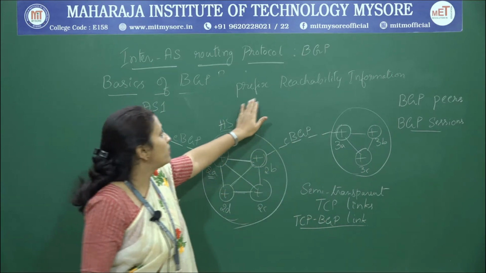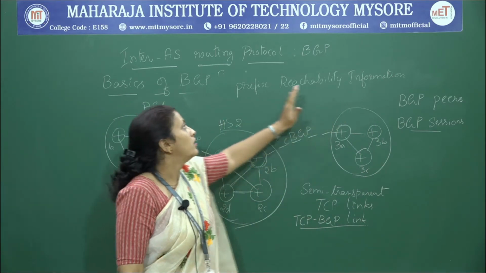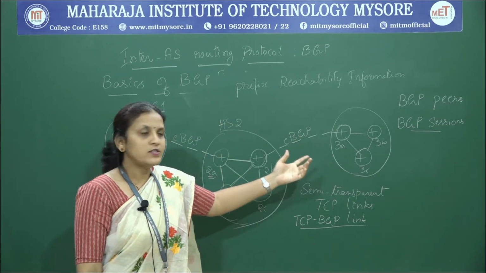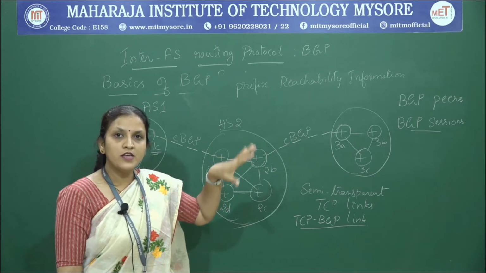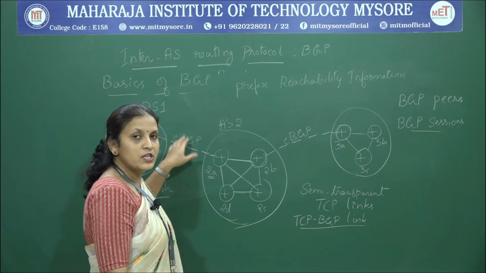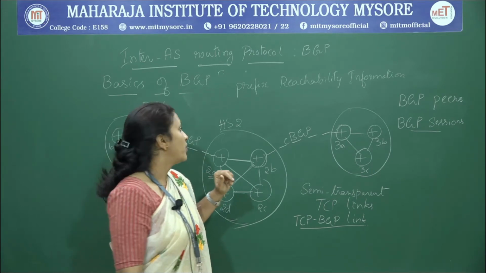What do we mean by prefix reachability information? It means it is going to tell the other autonomous system what are all the subnets that can be reached through this particular autonomous system.